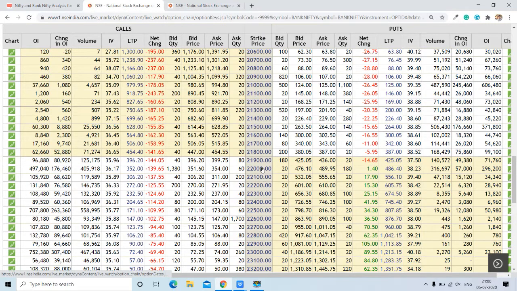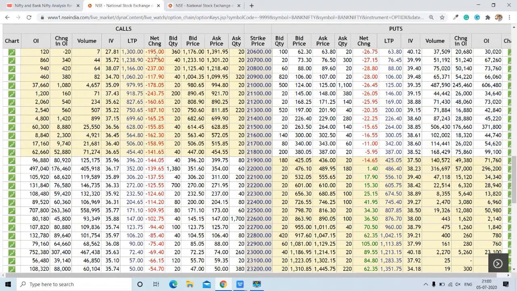So this is going to be the make or break level, and this is going to be the pivot strike for Bank Nifty. Below this, it will try to go towards 21,500 and 21,000. Above this, it will try to go towards 22,500 and 23,000. So this is the make and break level.